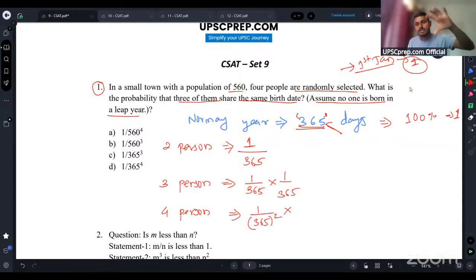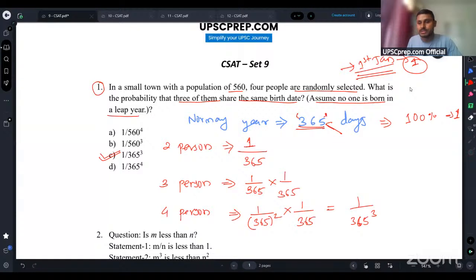The fourth person should have the same date, which is 1st of January, and his probability will again be 1 by 365. So totally it will be 1 by 365 raised to the power of 3, 1 by 365 cubed. This is the probability of four persons having the same birth date. So option C would be the correct answer in this case.